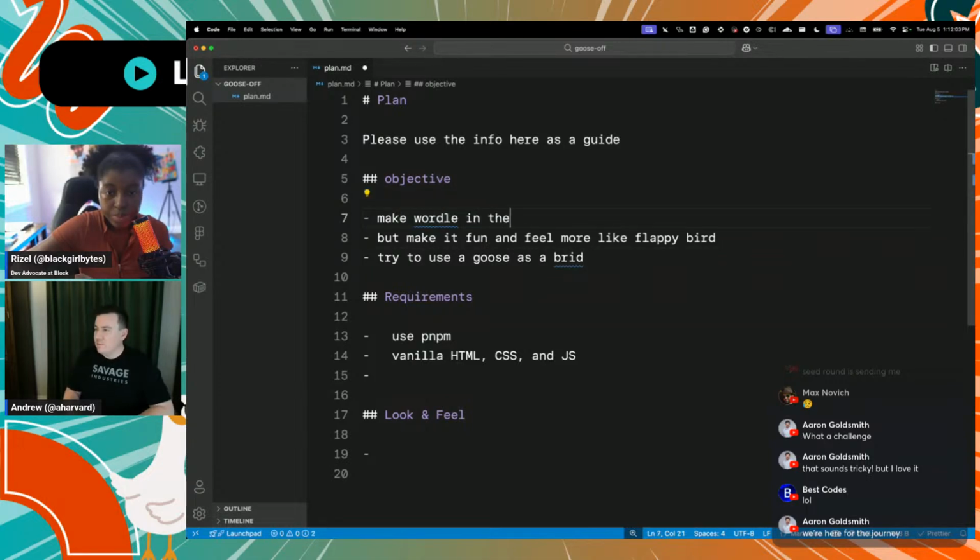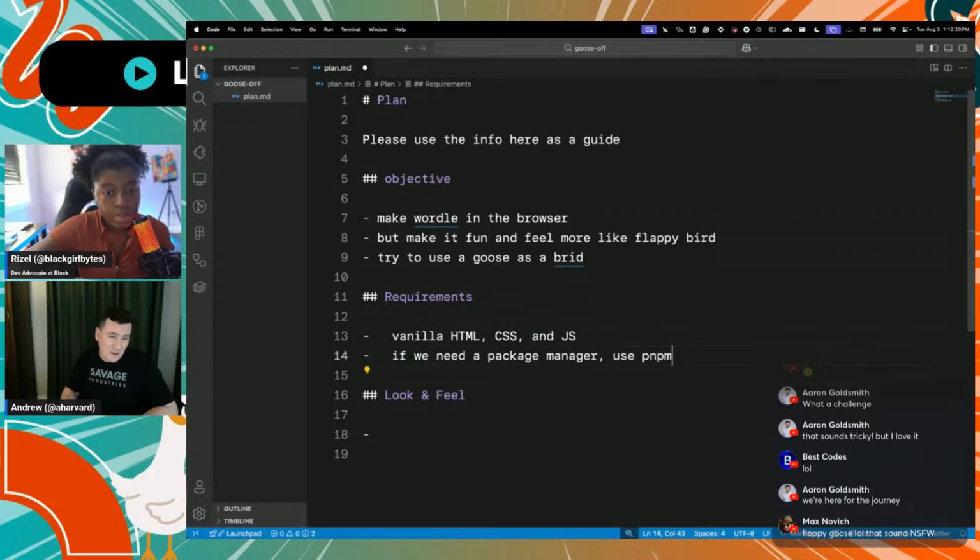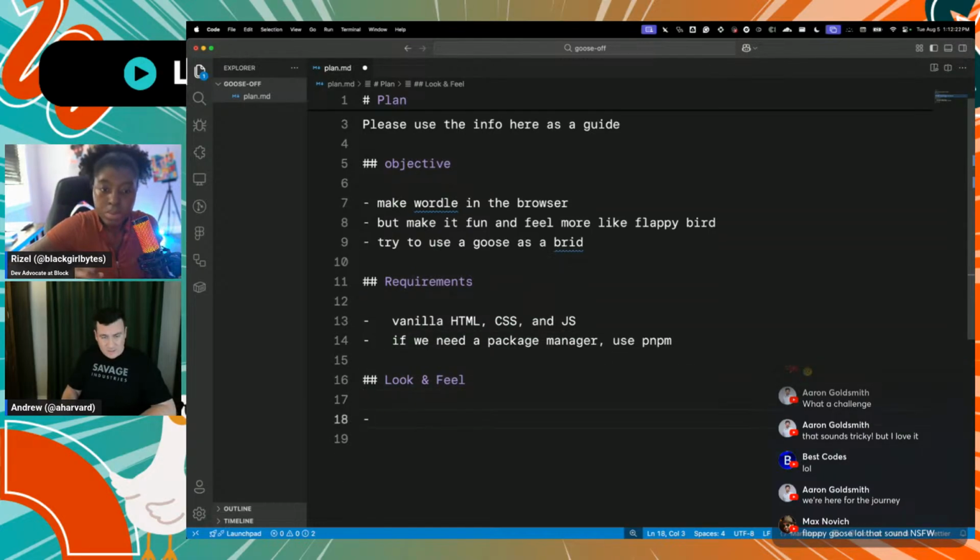So make a Wordle in the browser. I want to use web technology, right? So I'm telling it vanilla HTML, CSS, and JavaScript. If we need to use a package manager, I want to tell it to use PNPM. Now, Goose also has Goose hints. I don't have any of that set up for this. Sometimes I'll do that, sometimes I won't.